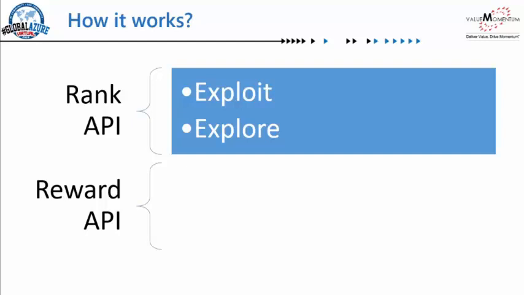What the reward API does is send a reward number ranging between 0 and 1, based upon how much of the article he has read. So if he has read the entire news article, a reward score of 1, which is the highest score, would go back to the personalizer service. If he has read only half of the article, a score of 0.5 would go back. And if he has not read at all, a 0 score would go.